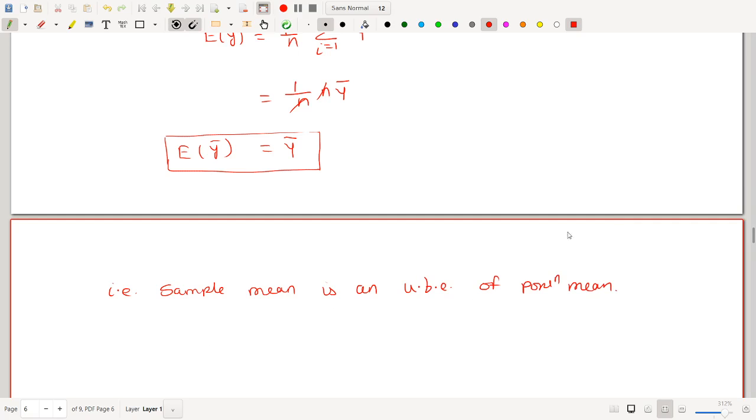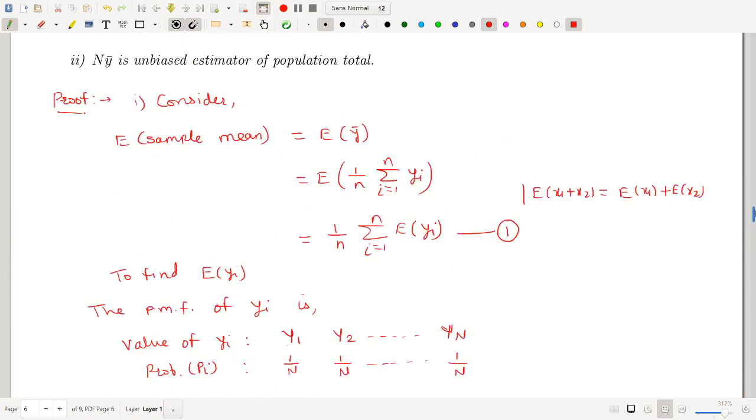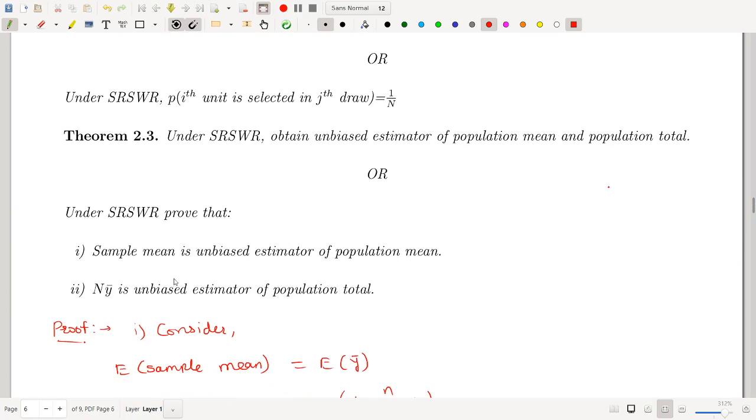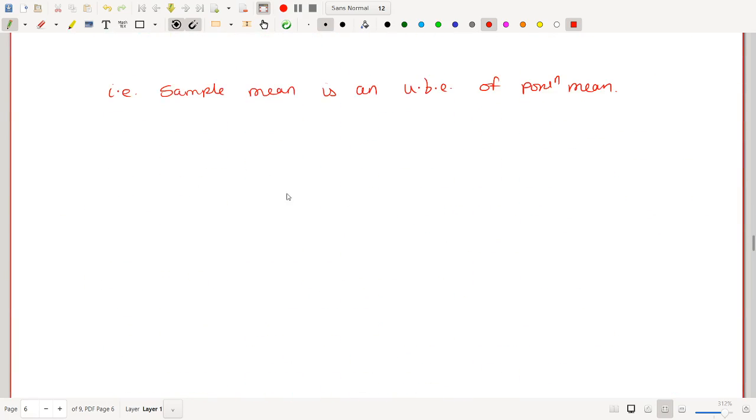Alright. Now another part of this theorem is prove that n into y bar is unbiased estimator of population total. Actually we have to consider n into y bar, and we have to show that this is equal to summation of Yi. So second one, consider expected value of n into y bar.